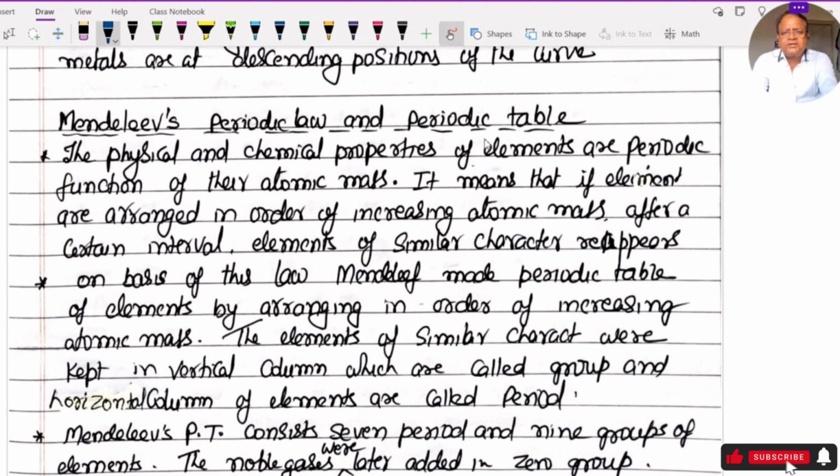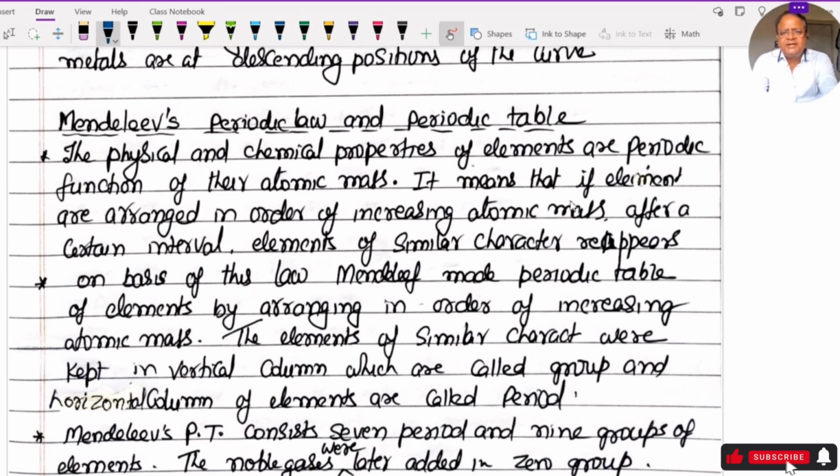Mendeleev periodic law and periodic table. This was the first successful attempt for classification of elements and periodic table. The physical and chemical properties of elements are periodic function of their atomic mass. Periodic function is a mathematical term which means repetition after a certain interval.